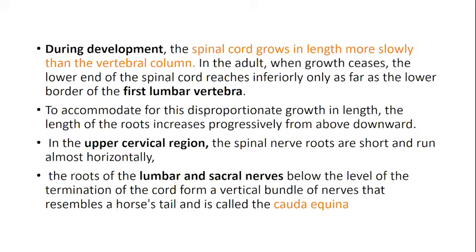Whereas the lumbar and the sacral nerves, because we finish our spinal cord at the first lumbar vertebra level, and these lumbar and sacral nerves are 4 to 5 in number, they have to reach down from the level of the first lumbar vertebra and then exit out. So these nerves are longer, because they have to reach their respective lumbar and sacral intervertebral foramina, and in doing so, these nerve fibers collect together and form a sort of bundle.